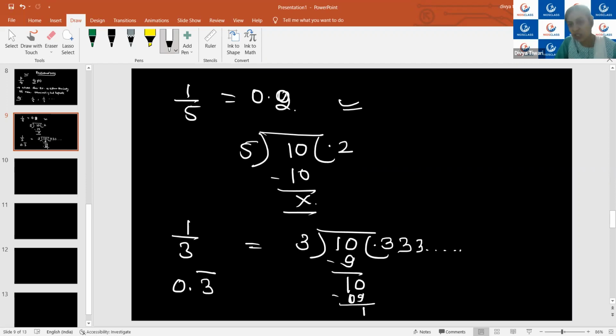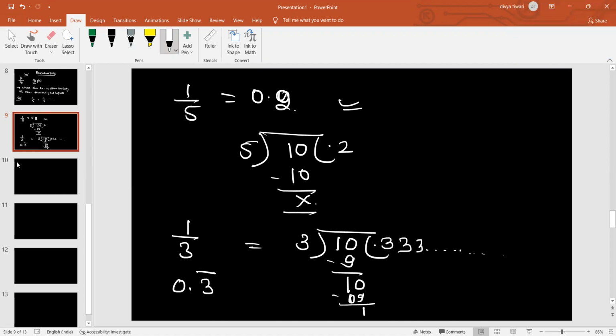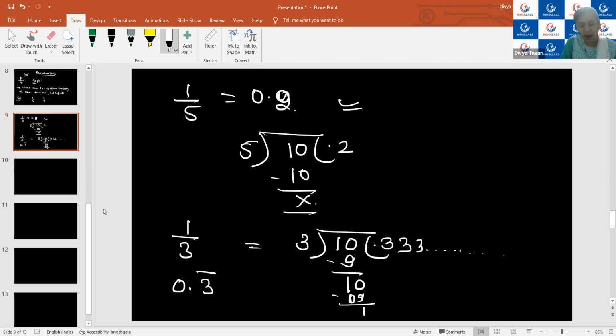If 2 or more digits will be repeating, then I will be putting this bar on all those digits. That means this 3 is going to become the infinite time. So I hope both the things are clear to everybody. Yes, ma'am.